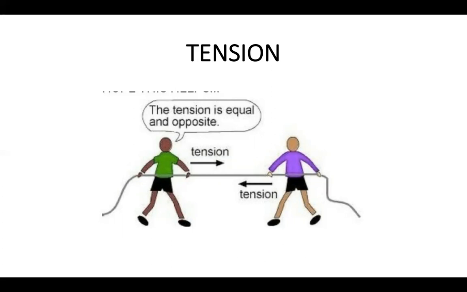So something that is acting against the force. So for example, when you go rock climbing, you are hanging by a rope. So your weight is pulling the rope down, but the rope itself also has a force called tension in the rope, that is trying to pull it upwards.